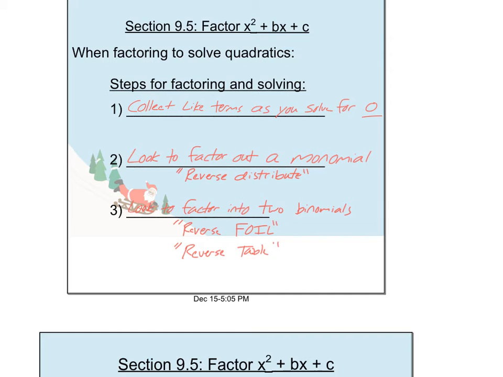On the next slide there are some notes for you to copy down. Pause the video if you need to right now, but I'll just briefly talk to it. It shows the steps you're looking to do when we're trying to solve a quadratic and we're using factoring to do so.